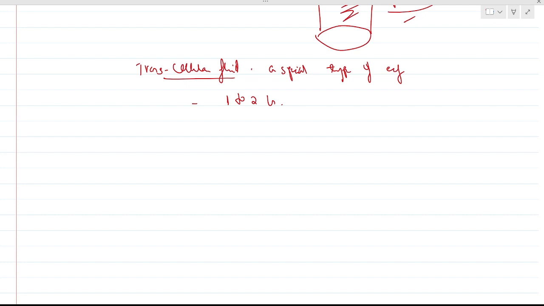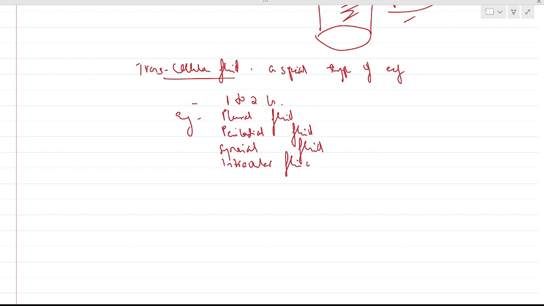Examples of this transcellular fluid are pleural fluid, pericardial fluid, synovial fluid in the joints, and intraocular fluid in the eyes, the aqueous and vitreous humors.